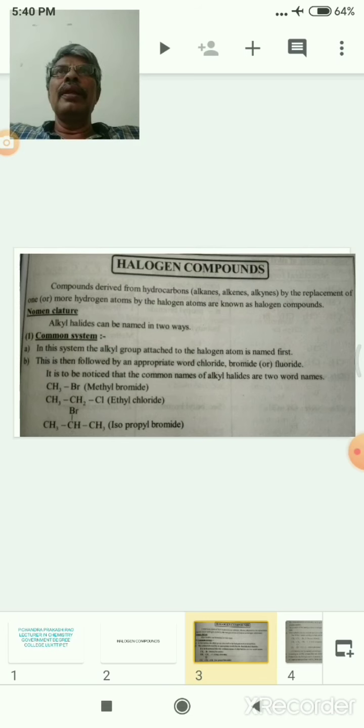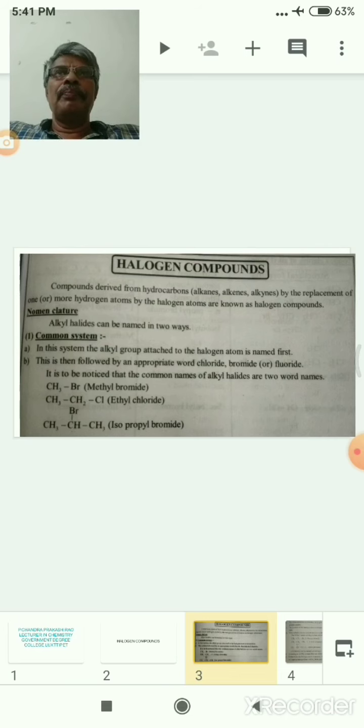For example, methyl chloride is a halogen compound. One of the hydrogens of methane is replaced, and it forms halo compounds. Halo compounds can be aliphatic or aromatic.